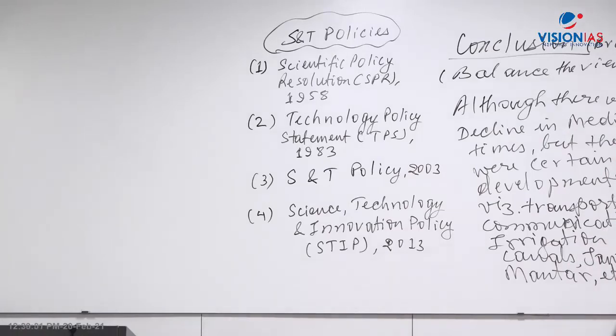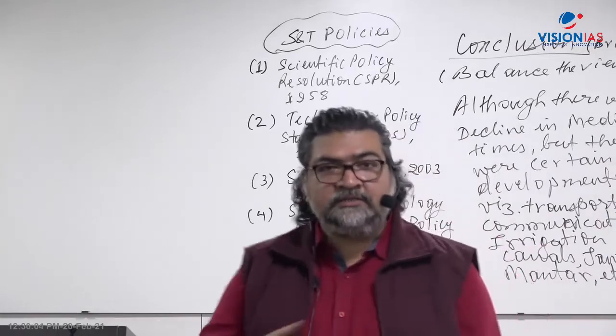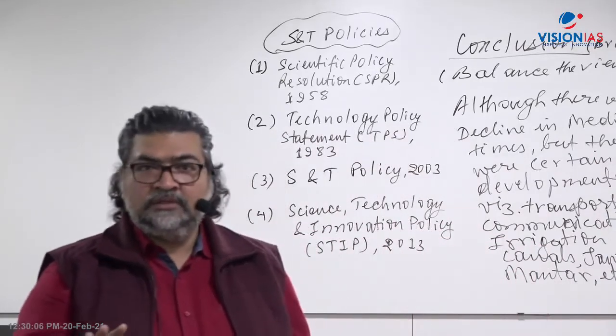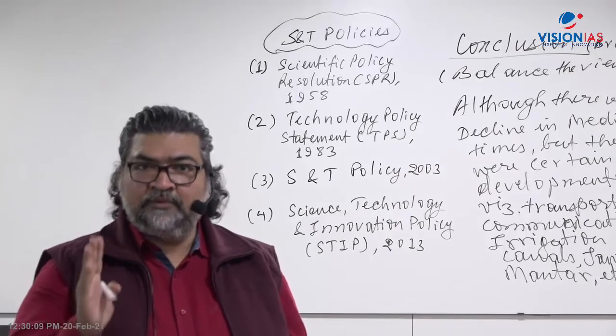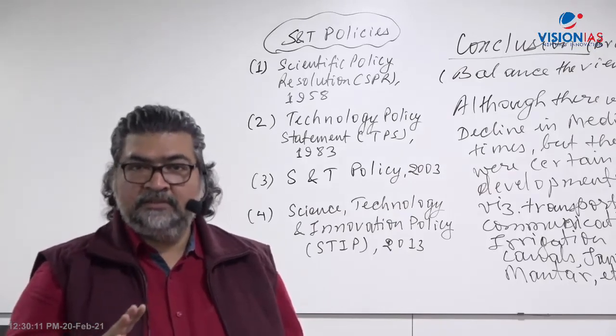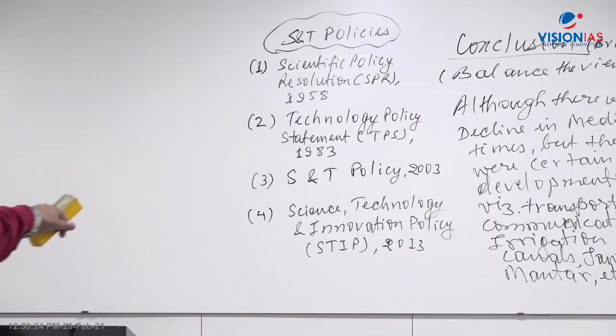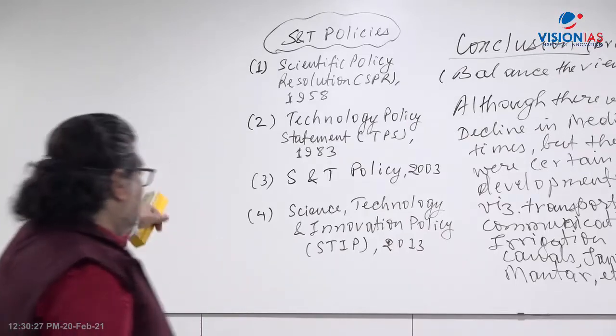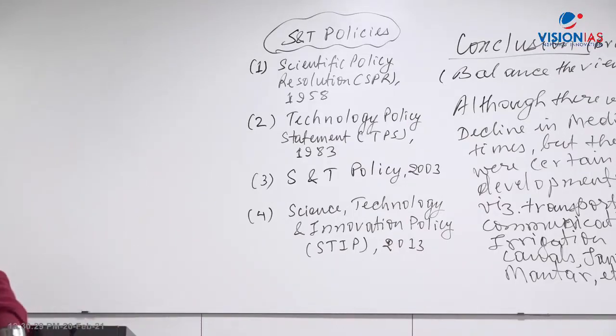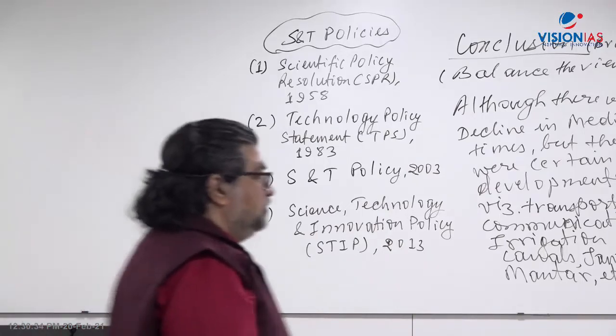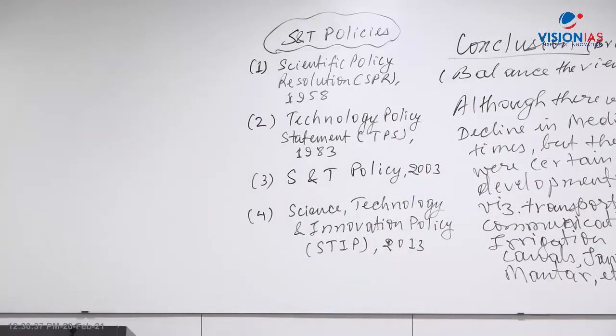Shall I remove the model answer now? You all have gone through the model answer? I'll clean the whiteboard so that I can give you the points on science and technology policies. So first, we have 4 important policies in the past. One is the Scientific Policy Resolution, SPR 1958. Then the Technology Policy Statement of 1983. Then the Science and Technology Policy of 2003. And now we have the Science, Technology and Innovation Policy of 2013. We have added another word called innovation.